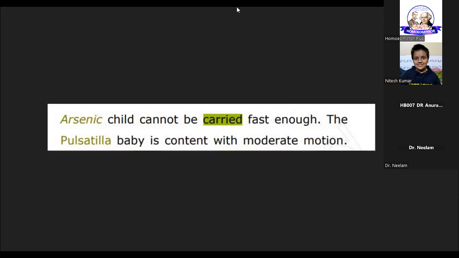Repertorization is not as easy, friends. There are a number of ways to repertorize a case, depending on what symptoms you have. So accordingly, we will study all those techniques in the coming few days, right?